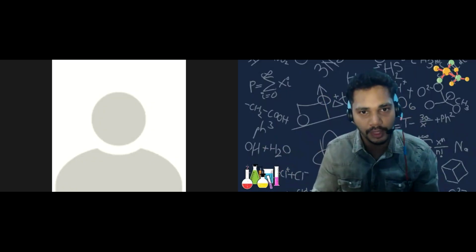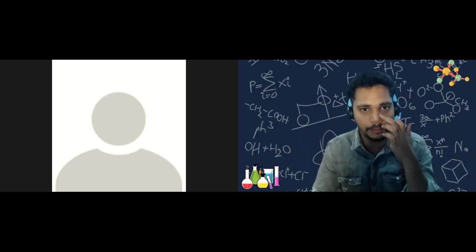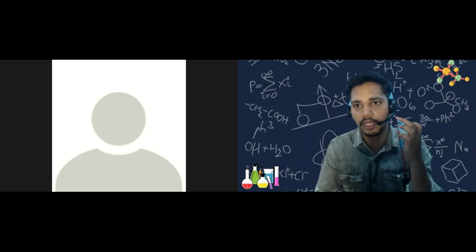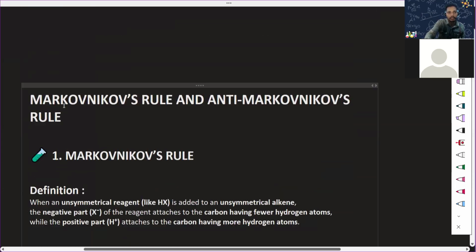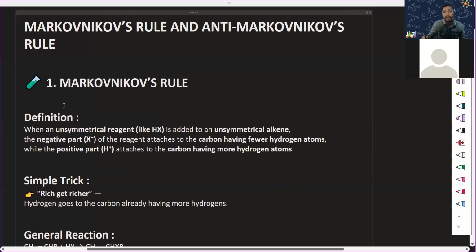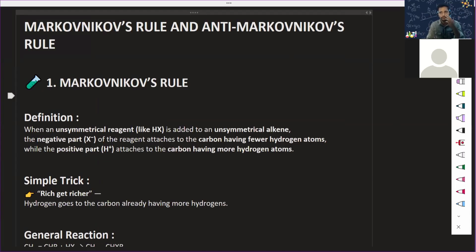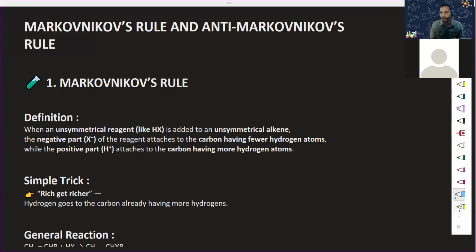So here we go and let's deep dive into these notes as well as the theory I'm going to share with you. Just 1 second, let me zoom it out. Okay, here we go. When you talk about the Markovnikov rule, let's do the theory first.